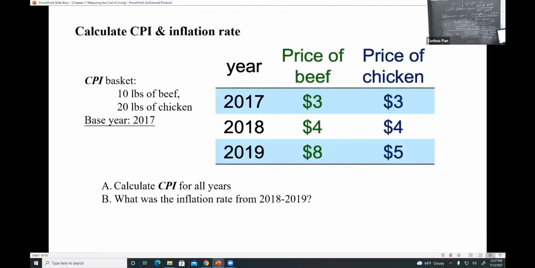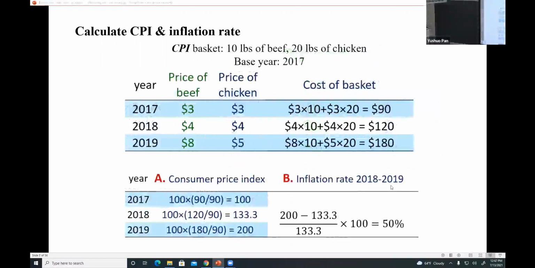So next one, let's do this together. I'm going to use this picture. Again, if you have the formula, all you need to do is put the numbers in that formula, and the result is easy.